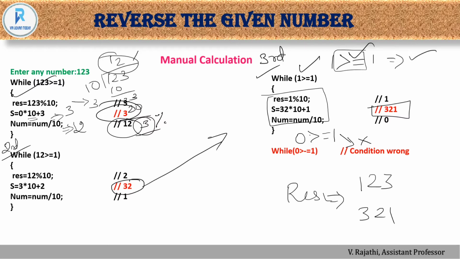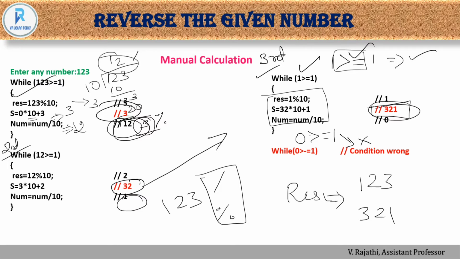Normally in this program, I just want to convey the message of normal division and modular division. Both are used to split up the value. See here, we just split up the values 3, 2 and 1, and finally we combine them together as 3, 2, 1. So the reverse of the number, 3, 2, 1, will be printed. I hope you understand the manual calculation.